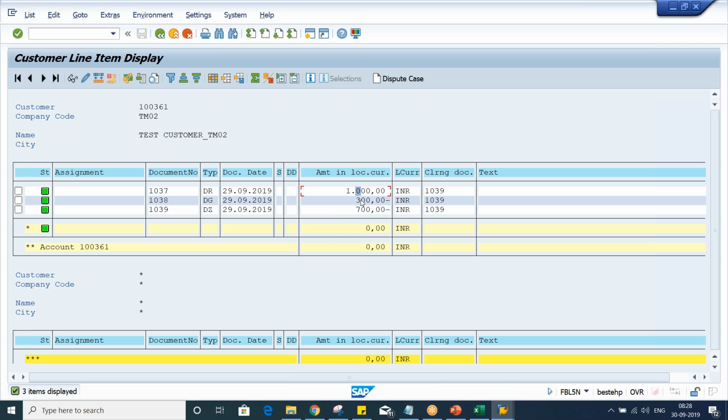So now what is happening, guys? Since we have posted an invoice worth 1000, we also have a customer credit memo posted worth 300, and finally the payment we have received is 700, right? All these are already cleared. Now the balance is 0. All three transactions have the same clearing document number. This is how you will come to know that these transactions are relevant to each other.